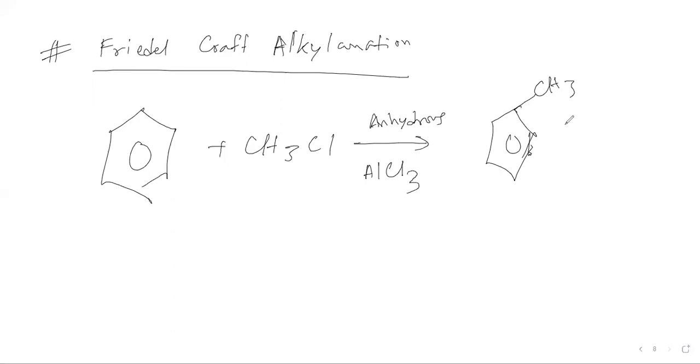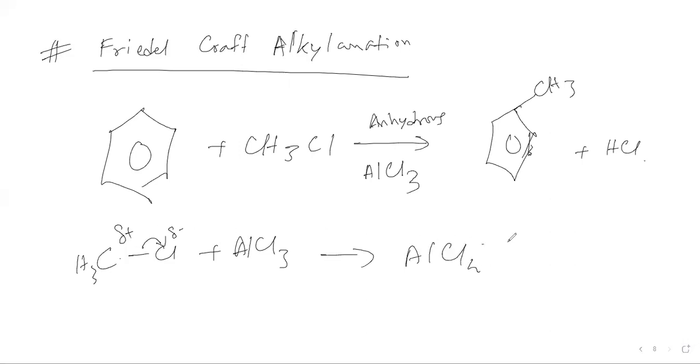That means our electrophile will be the alkyl group. The same process happens. The initial stage is to form the electrophile, from CH3 and Cl. Here there is the CH3 and there's the Cl. If it reacts in the same manner with AlCl3, the heterolytic bond fission happens, with partial negative and partial positive charges, and AlCl4 minus is left with CH3 plus.